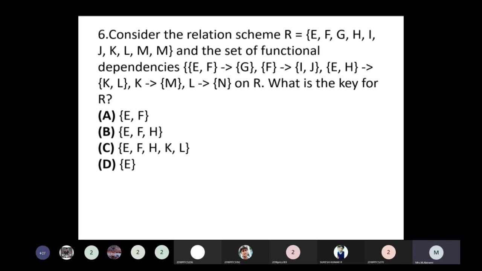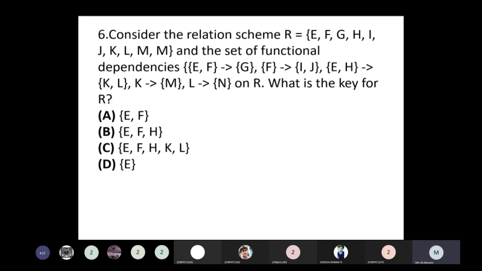Each member of the relation should be determined by the minimal cover of the candidate key, so that's why we take the super key. The relation of E alone does not determine the relation R. So we have to take the frequently used minimal cover EFH.